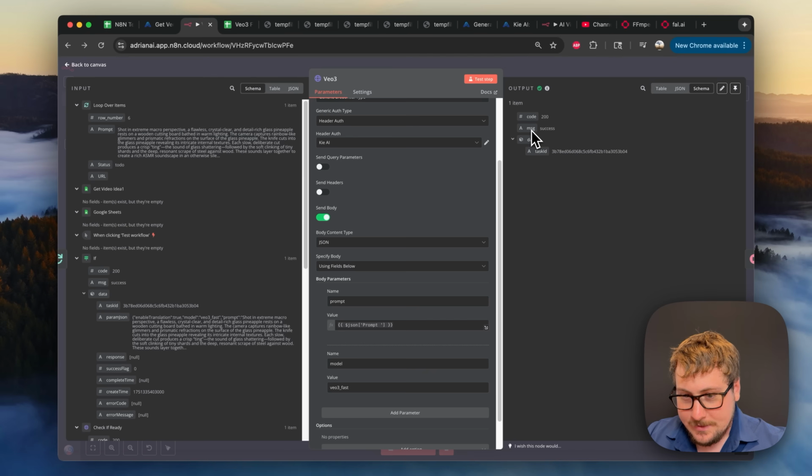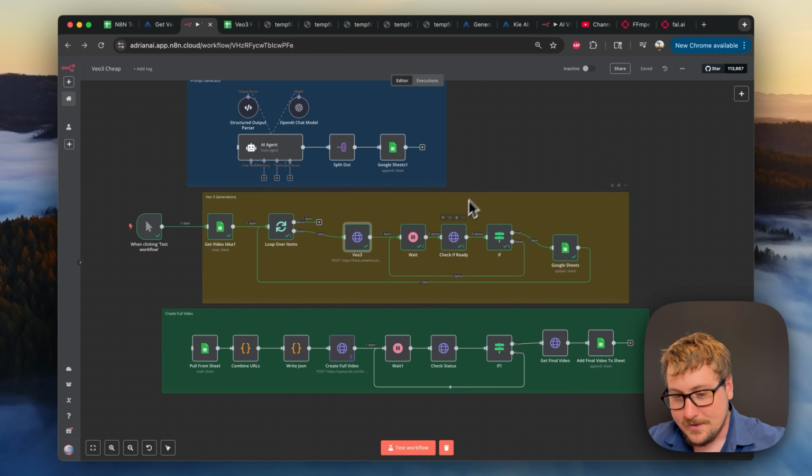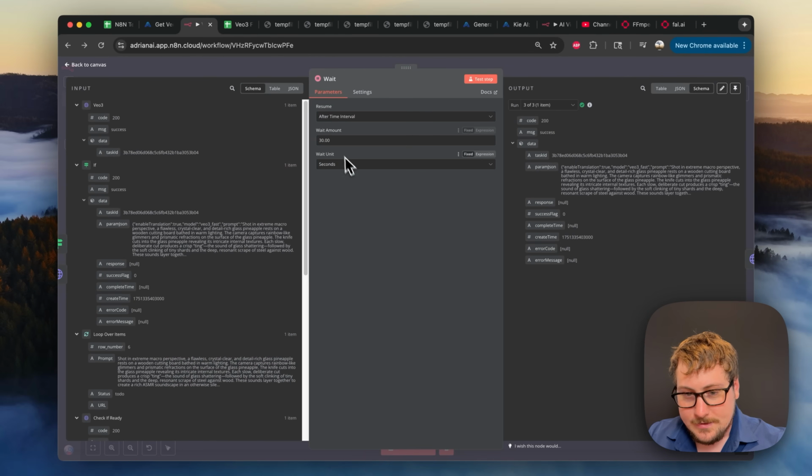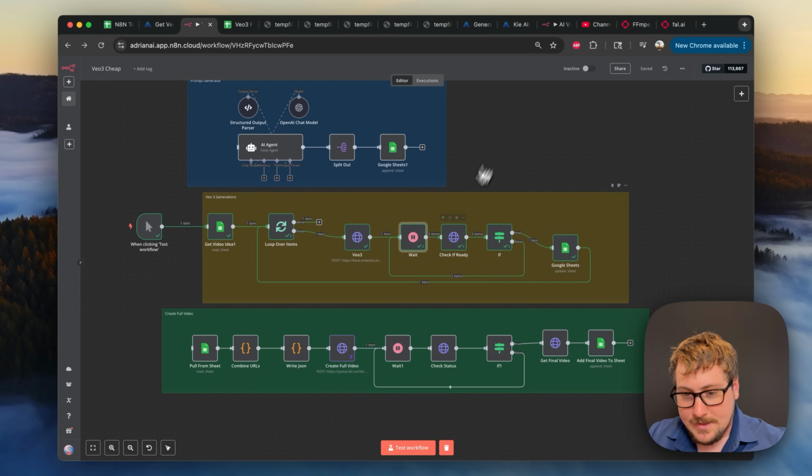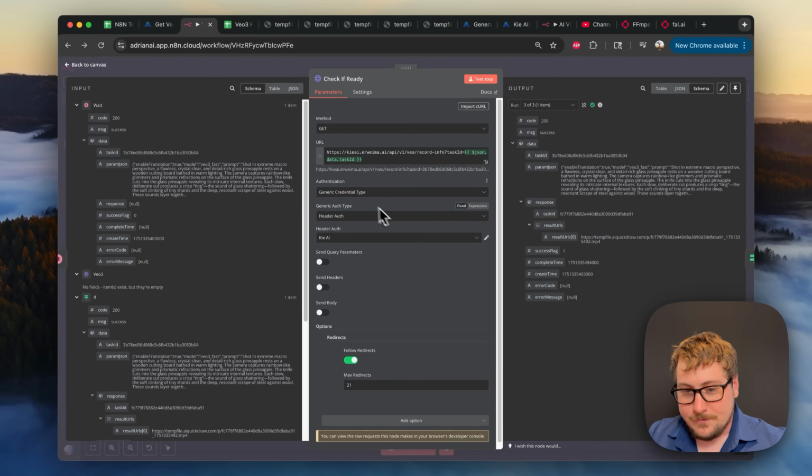As you can see, it will give you the message success if it was successfully processing, but that doesn't mean that it's done, and that's where I was tripped up in the automation. So we're going to send that to a wait node. This one we have at 30 seconds. And then the next one is going to be check if ready.